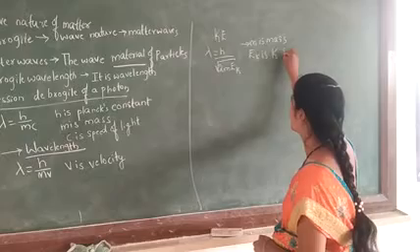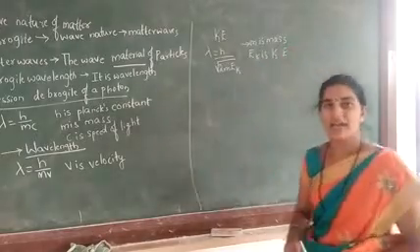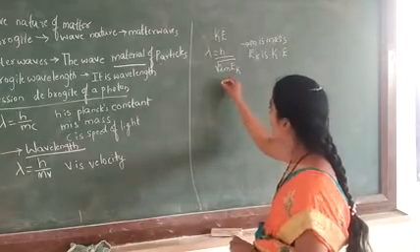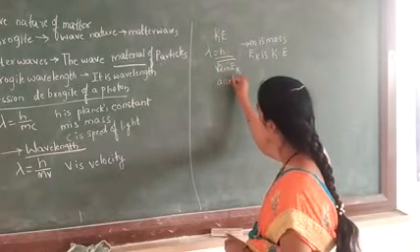In the same way, again we have to study the expression for the de Broglie wavelength of the accelerating potential.